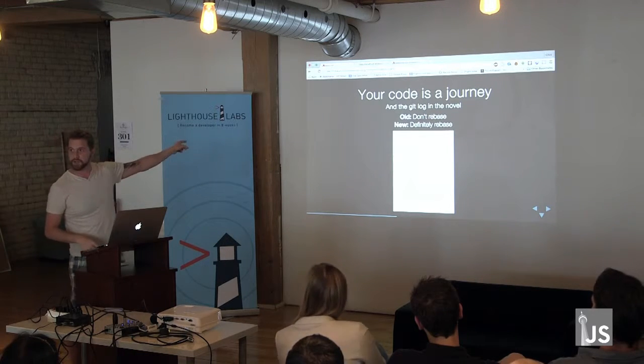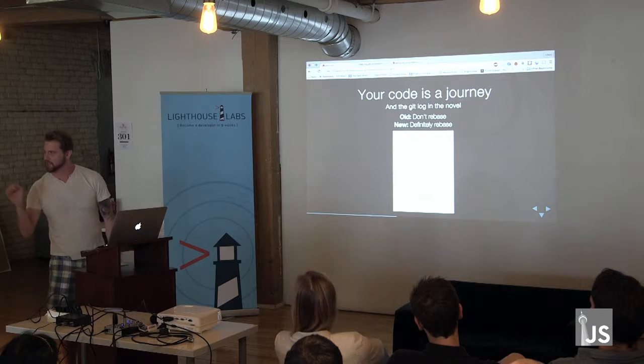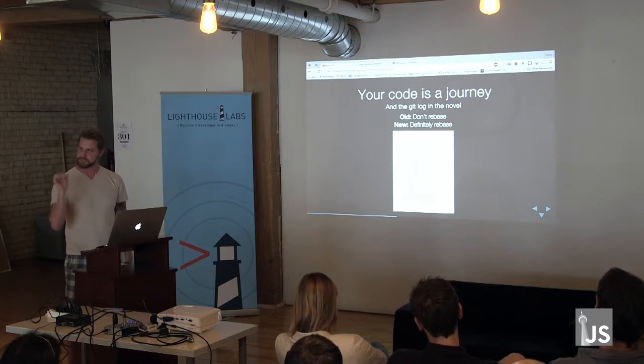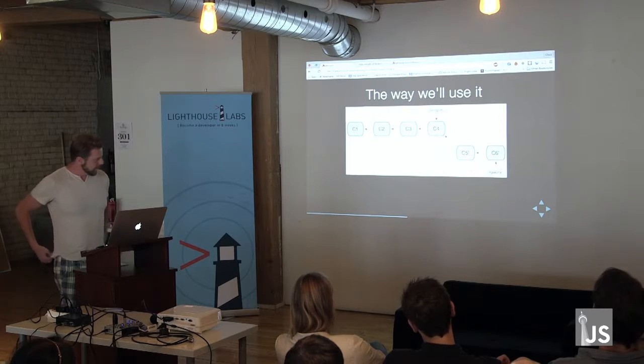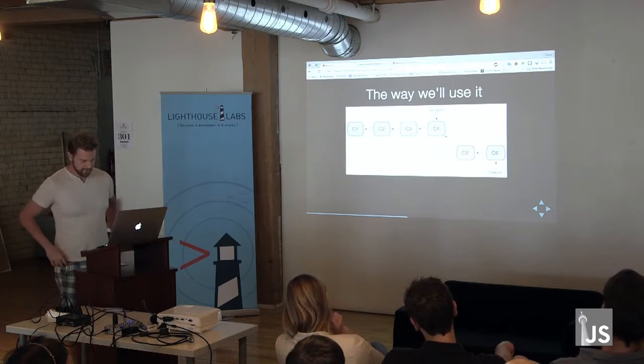Your code is a journey, and your Git log is the novelization of the journey. The novel should be clean, it should be pristine and easy to understand. There are a lot of ways to use Rebase. I'm going to use it in pretty much 2 ways, both of which can be discussed by this.